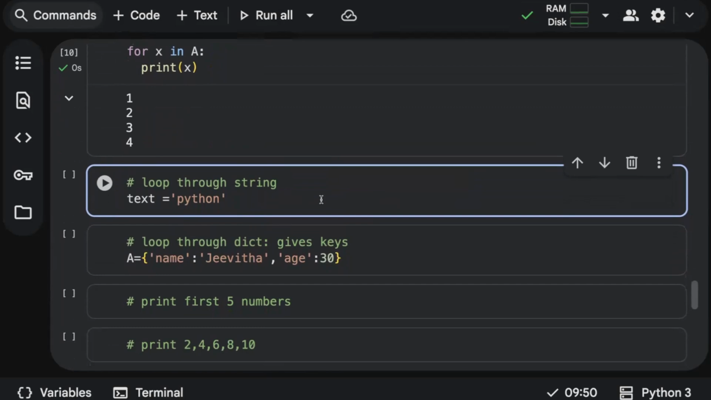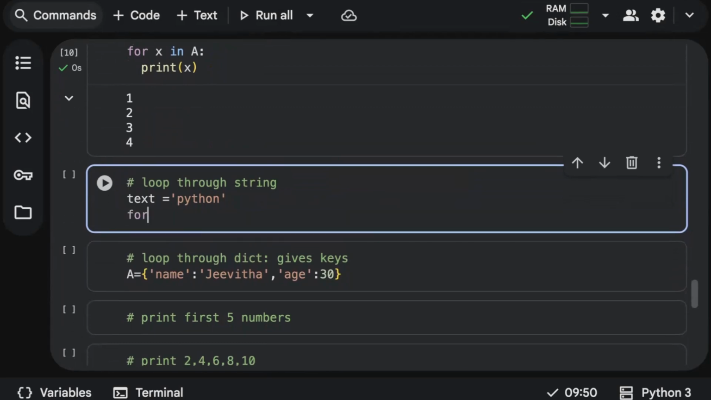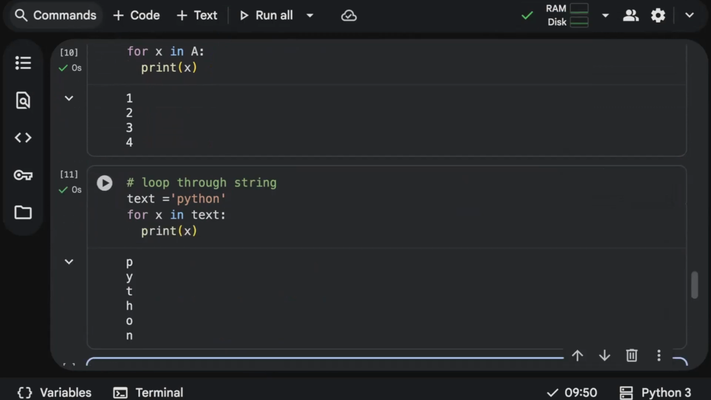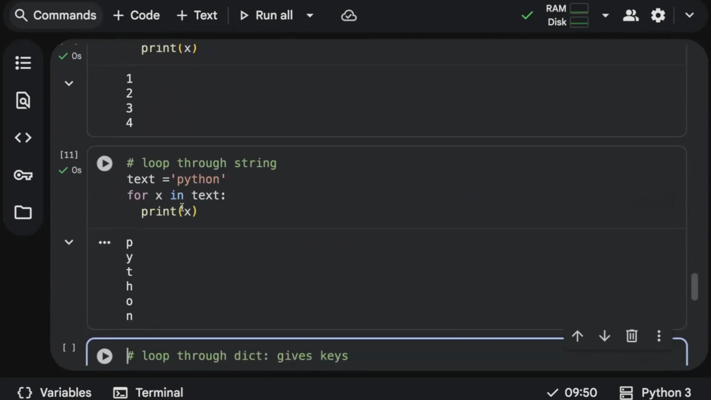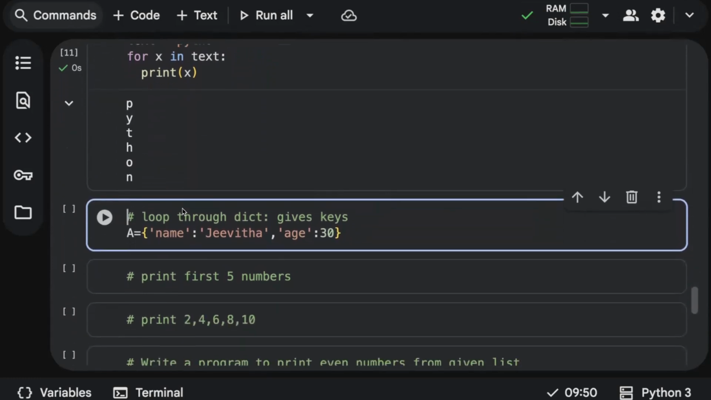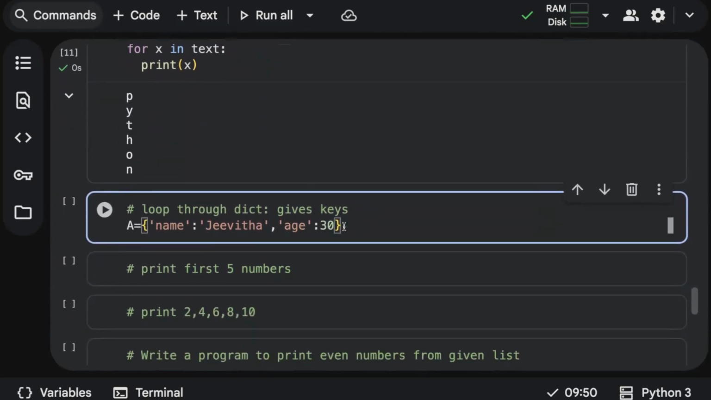Next one, looping through a string is also possible, even though it has multiple values, right? So I'll write for x in text, and ask it to print x. See, it will give you each character one by one. Every time it is taking one character and printing it for you.